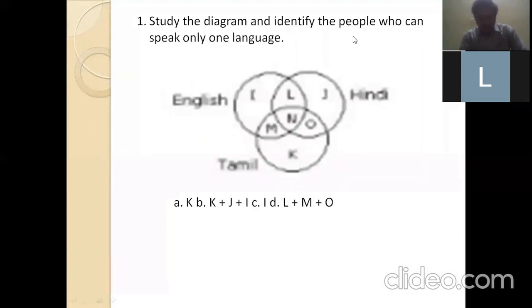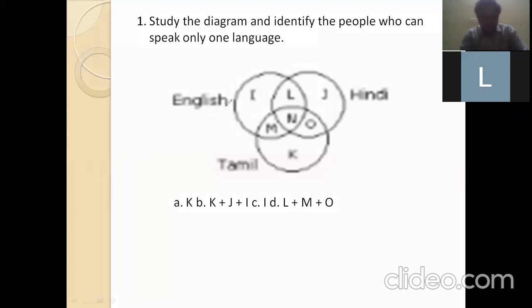See the first problem. If you have any doubt, you can ask immediately after completion of that question. So the first question is, study the diagram and identify the people who can speak only one language.